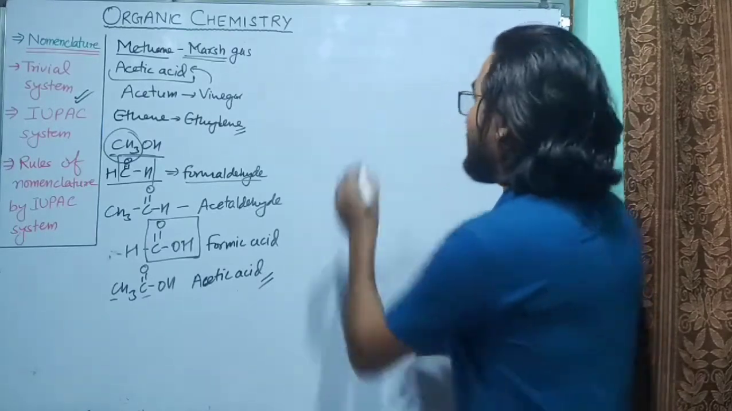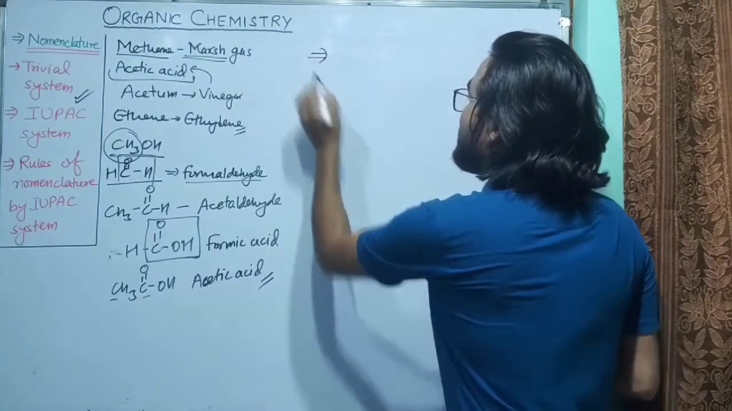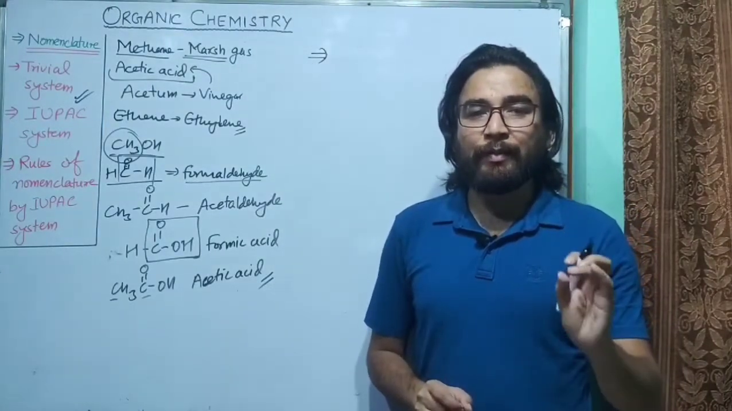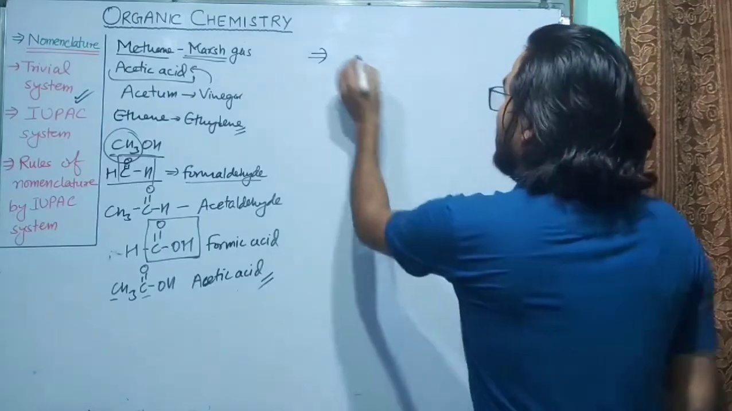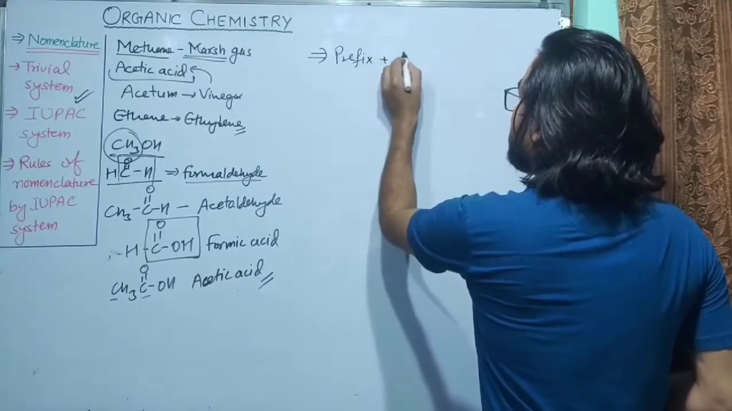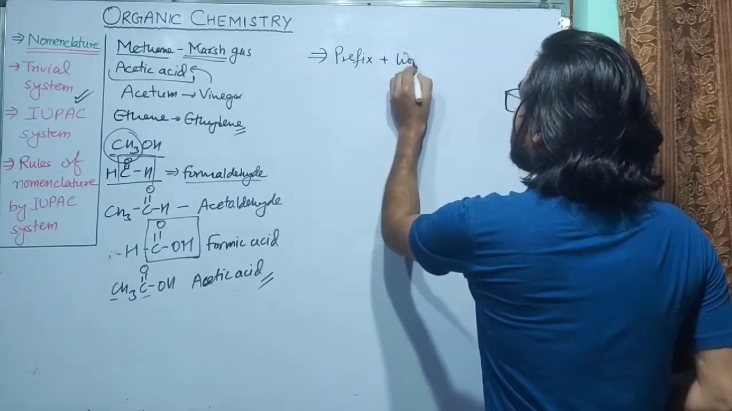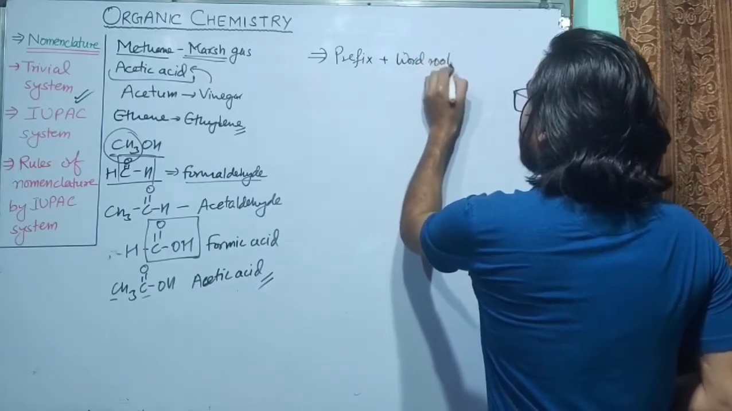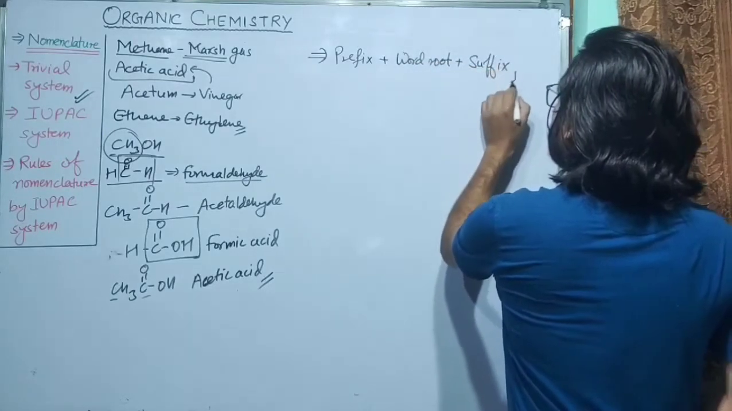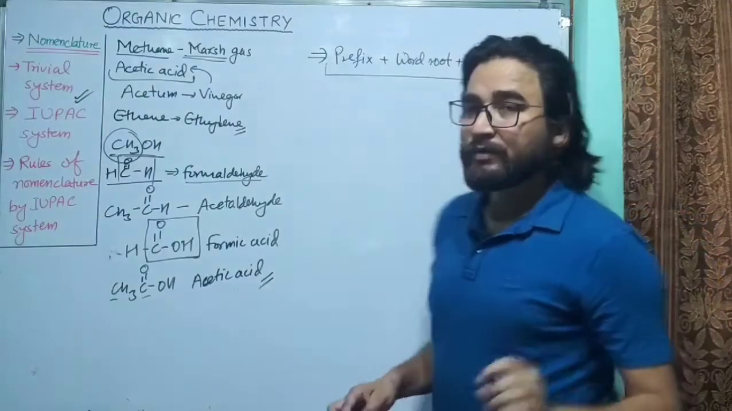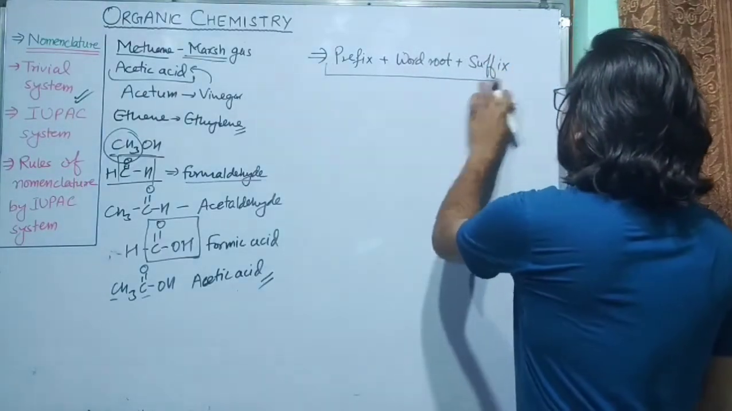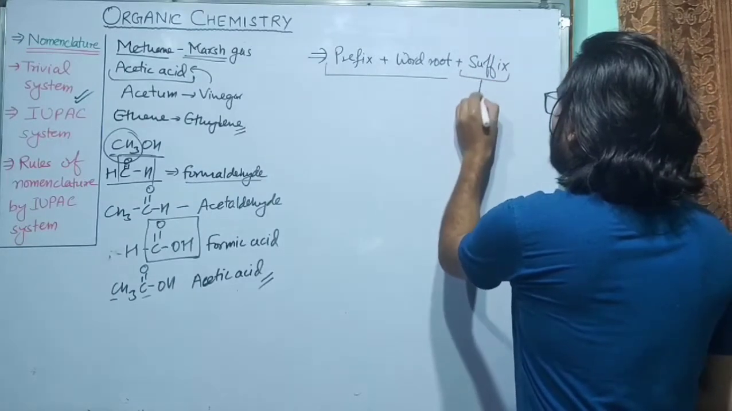The first point that we are going to discuss is the parts. We will divide the name of a compound into three parts: one is prefix, second is word root, and third is suffix. Remember these three parts: prefix, word root and suffix. Now suffixes are also of two types.